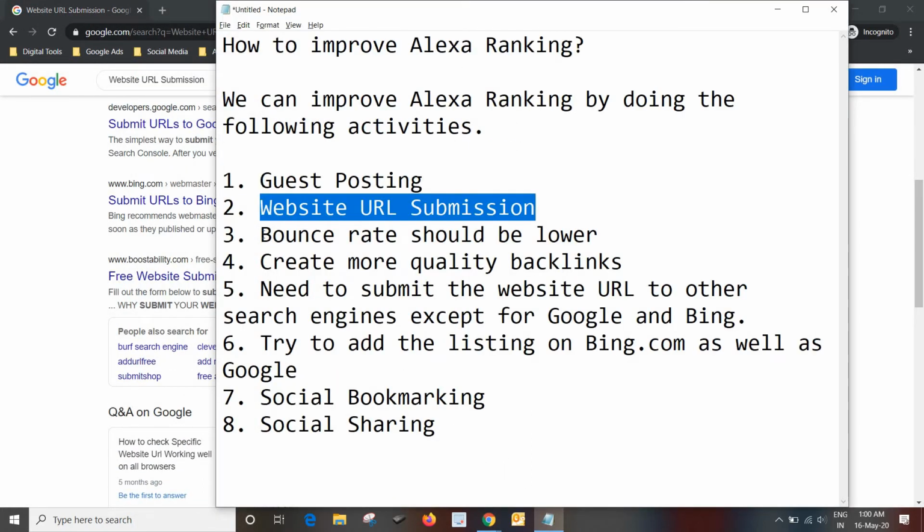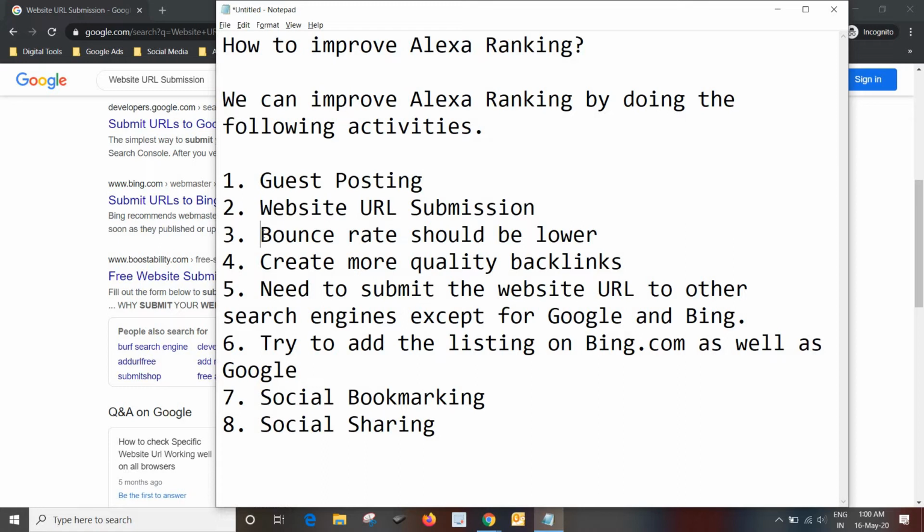And the third option is that bounce rate should be lower. So friends, if you want to know your website's bounce rate, simply log in to analytics.google.com and you will know what your bounce rate is. Then you should work on bounce rate.